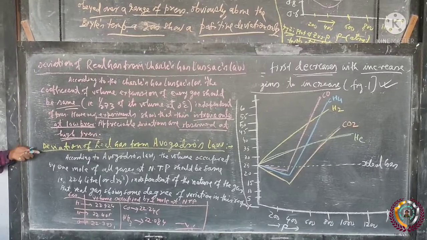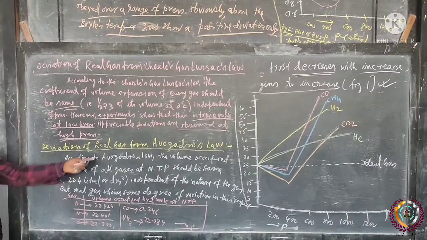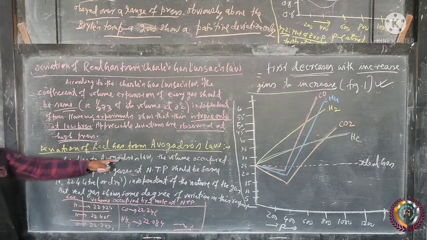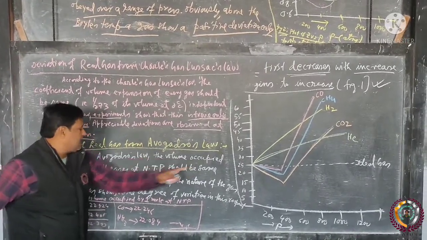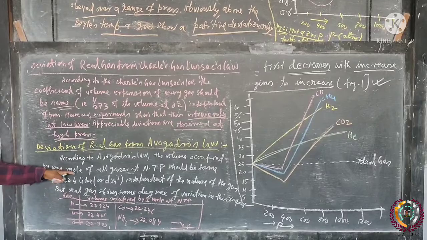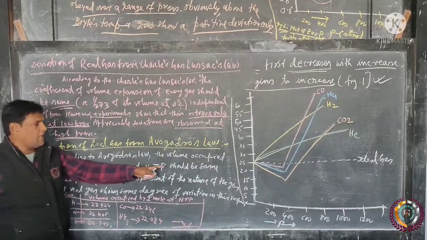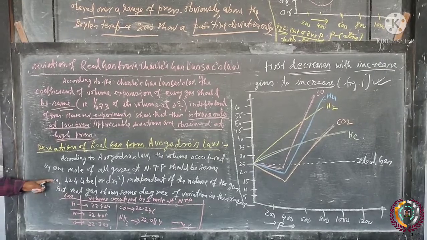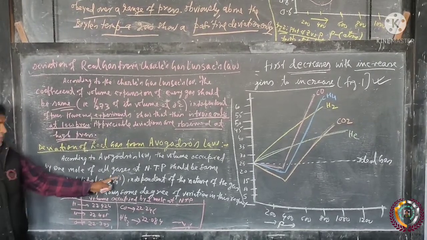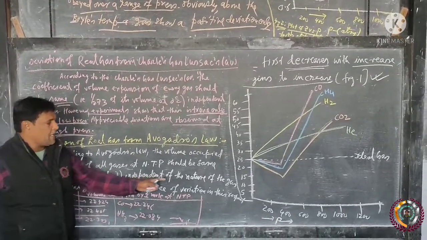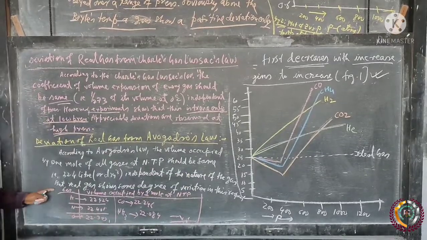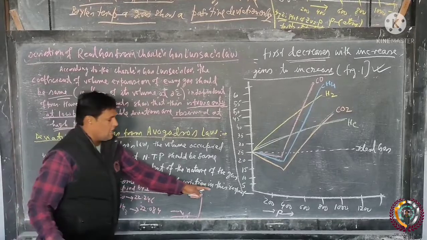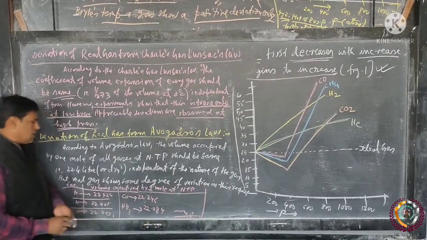Now, deviation of real gas from Avogadro's law. According to Avogadro's law, the volume occupied by 1 mole of all gases at NTP should be the same, that is 22.4 liter or dm3, independent of the nature of the gas. But real gases show some degree of variation in this value.